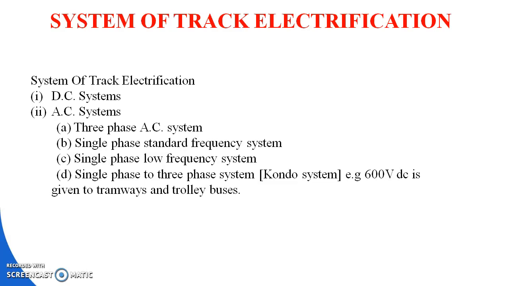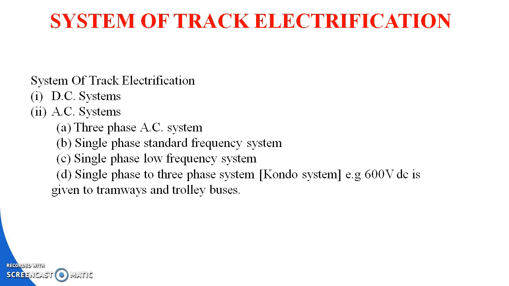One is the 3-phase AC system, single phase standard frequency system, single phase low frequency system, and single phase to 3-phase system, that is called the Kando system. Example, 600 volt DC is given to tramway and trolley buses. That is called a system of track electrification, DC and AC.